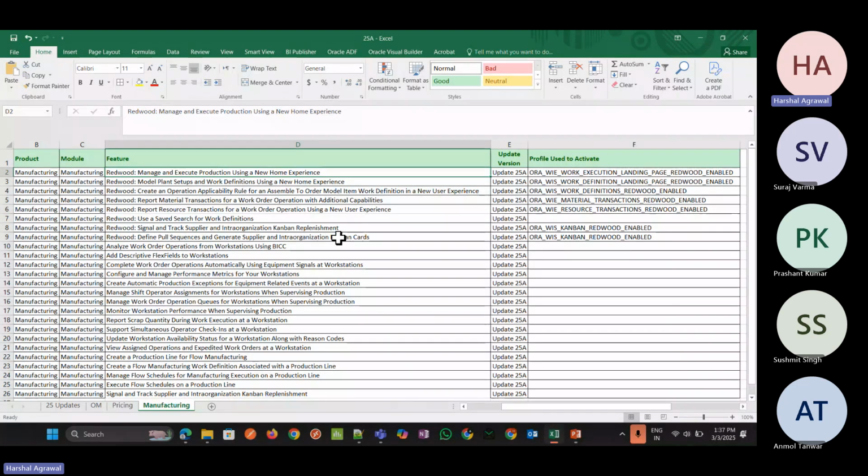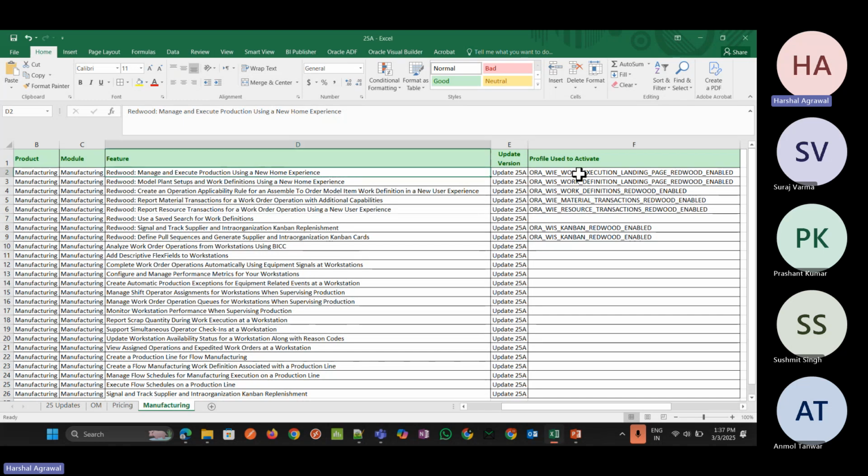Today we are going to cover the 25A features on manufacturing. In manufacturing, it's mainly divided into the manufacturing part, then smart operation for manufacturing, and the third one is flow manufacturing, and everything is coming in the Redwood only. For some of the features, there are profile options which we need to enable, and some are opt-in features and some are mandatory features in our Oracle Redwood.